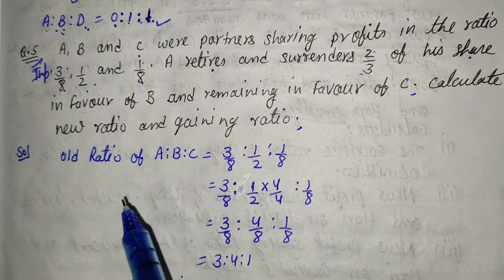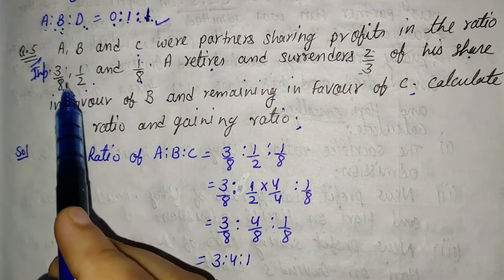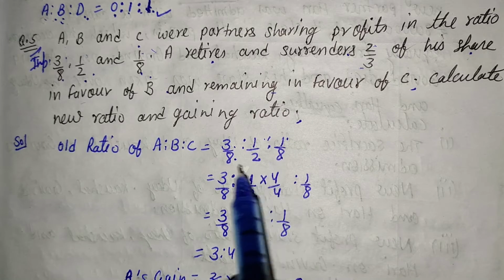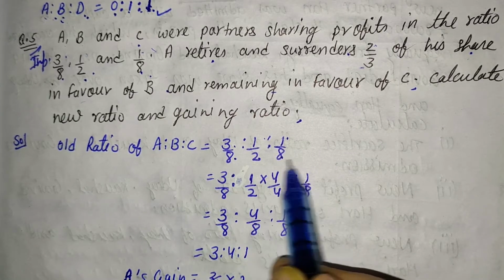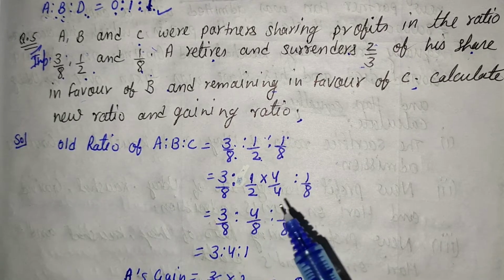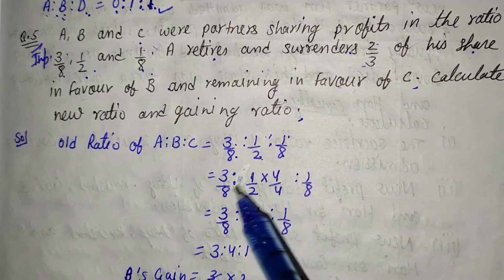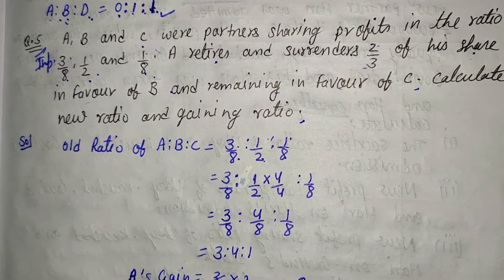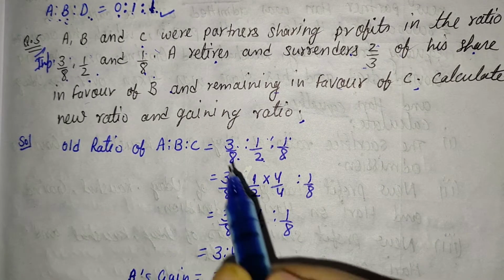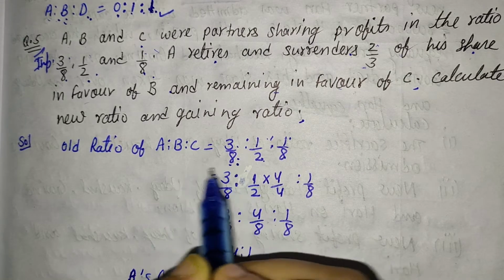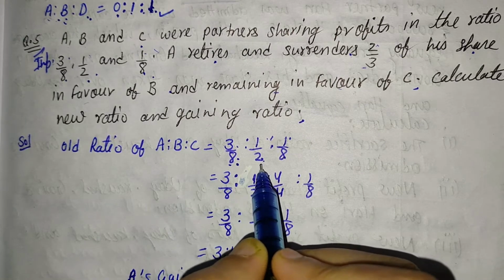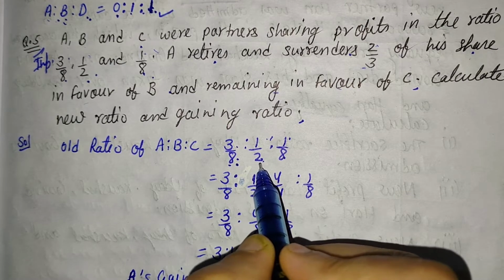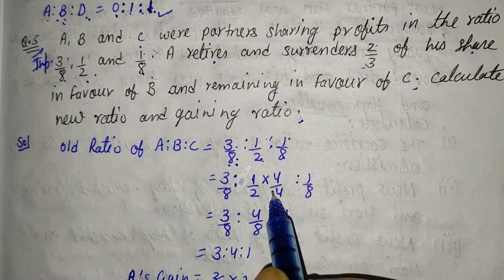First of all, what is the old ratio? Old ratio is 3 upon 8, 1 upon 2 and 1 upon 8. The LCM of 8, 2 and 8 is 8, so we want all the denominators to become 8. Where the denominator is 8, no changes are required. Where the denominator is 2, we have to make it 8, so we multiply by 4 and divide by 4.